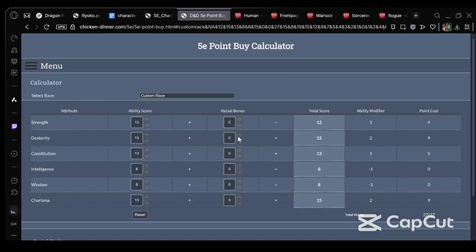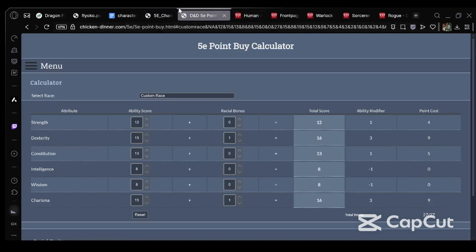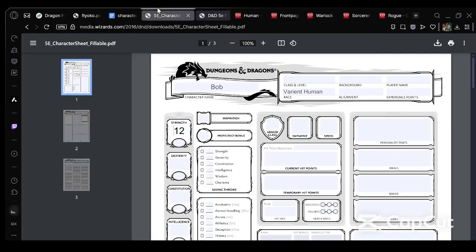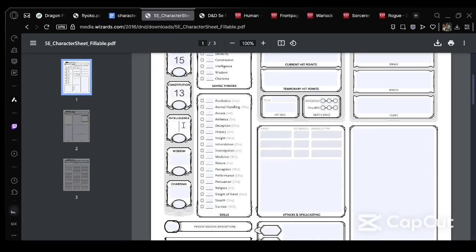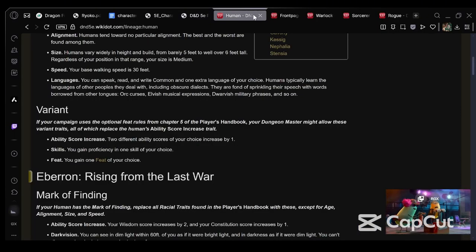And then since we get a +2, we will do one into there, so 1 in dexterity, 1 in charisma to get us to a 16. So we're going to do 12, 16, 13, 8, 8 to 16. Okay, that's quite simple. 15, 13, 8, 8, and then 16. I'm not going to worry about the modifiers right now, because I can do that basically off the top of my head. Okay, so that is what you get at level 1, basically.